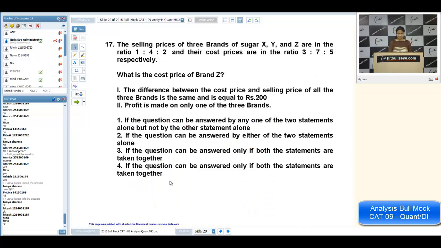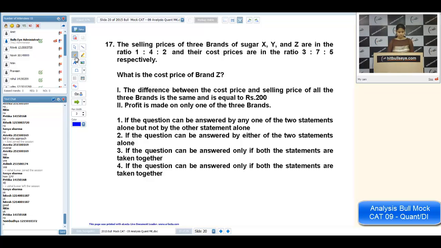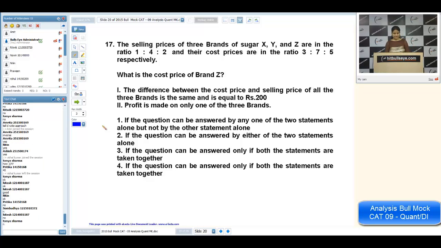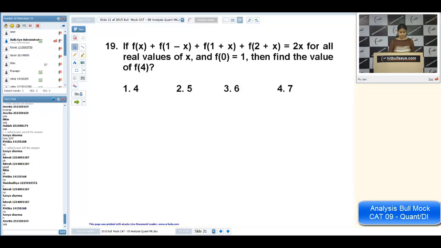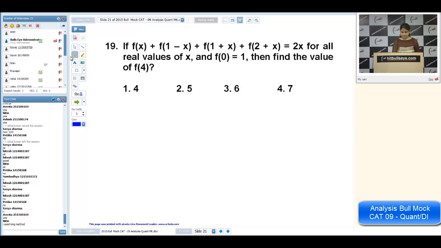Okay, thank you Hitesh. We come to 17th question, difficult one, so many cases. Any problem in this? Okay, let us move. Okay, what about this 19th one? Okay, see Amrita and Nitin, I don't have a shortcut, but I'm solving this.